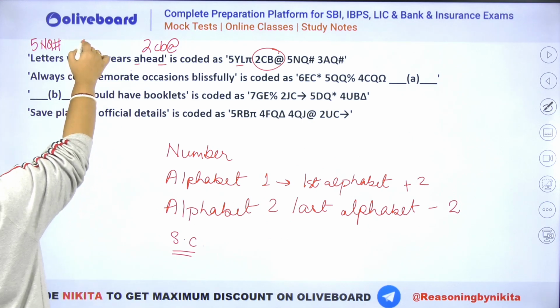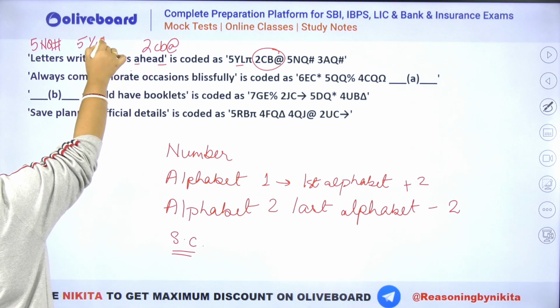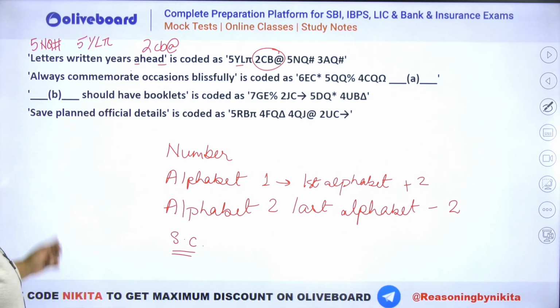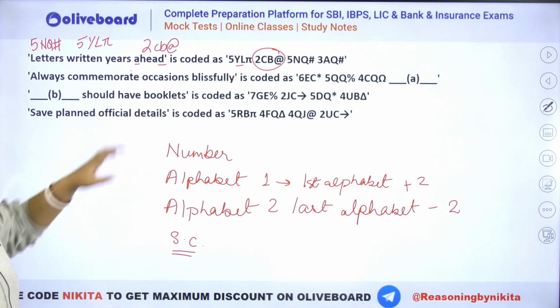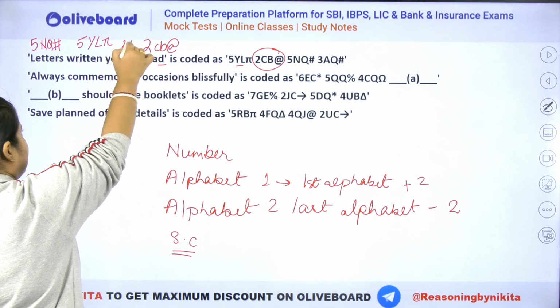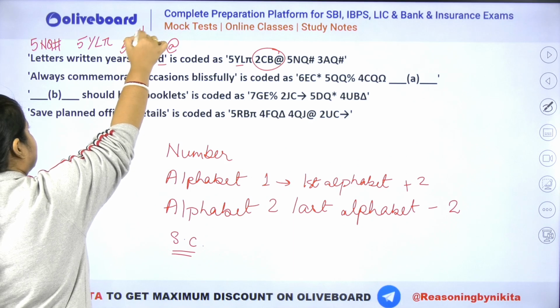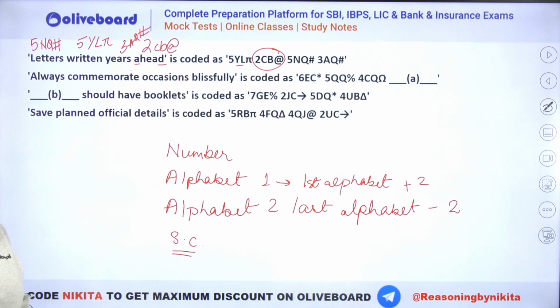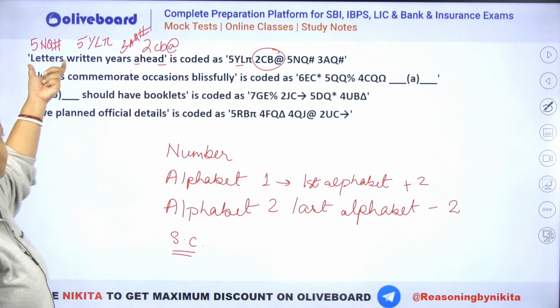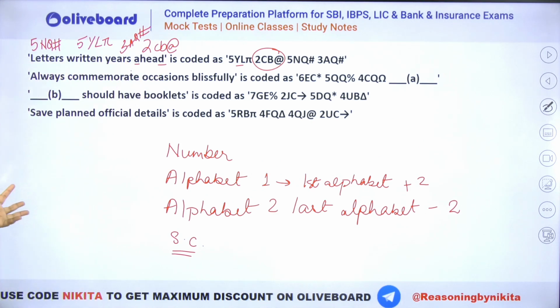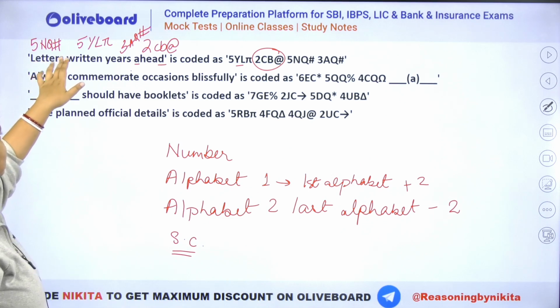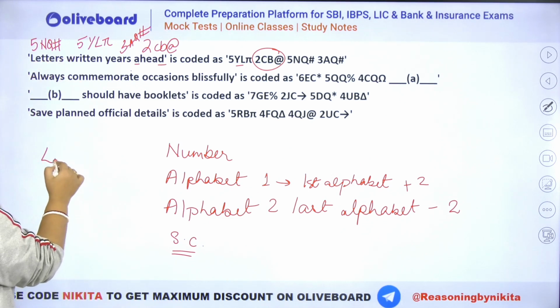You can see 5YL pi. Okay. Years में YZA. Right. So you can see we have a 3AQ hash. Right? So these are the codes that we are having. Now let's see what is common between these two, years and letters. What is common here? You can see if we say that it is about the word length. Okay, जैसे years में और letters में, do we see anything that is common here? It may be word length, but you can see letters has 1, 2, 3, 4, 5, 6, 7. Right? So let's write it down.